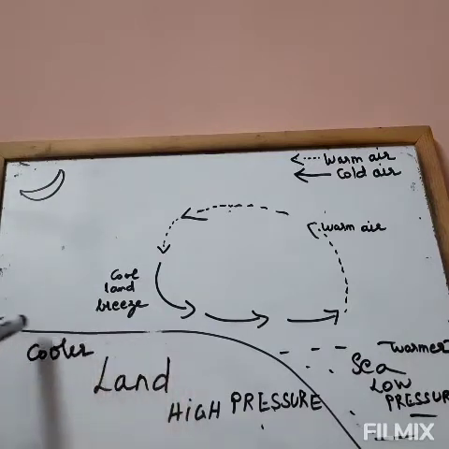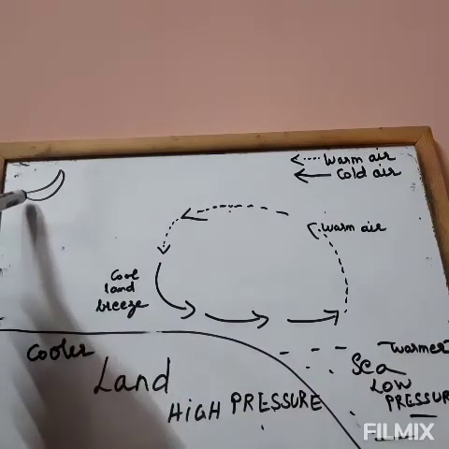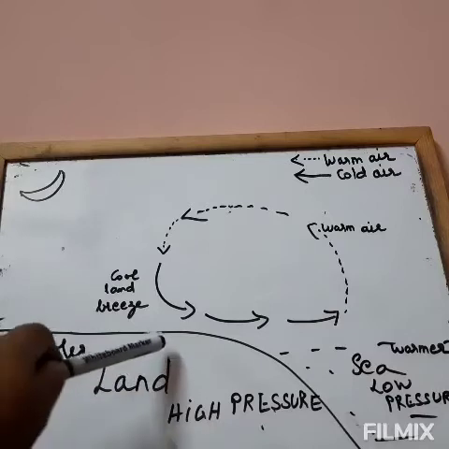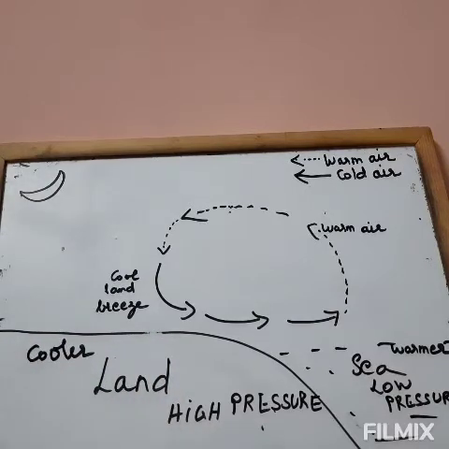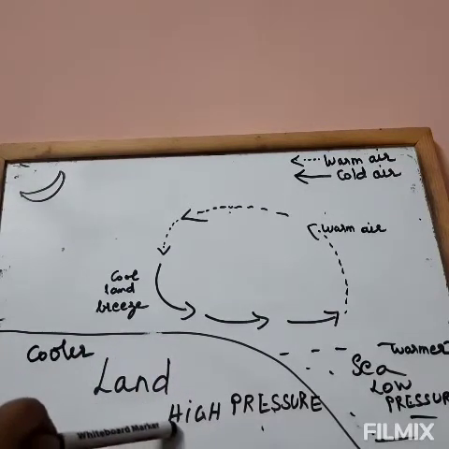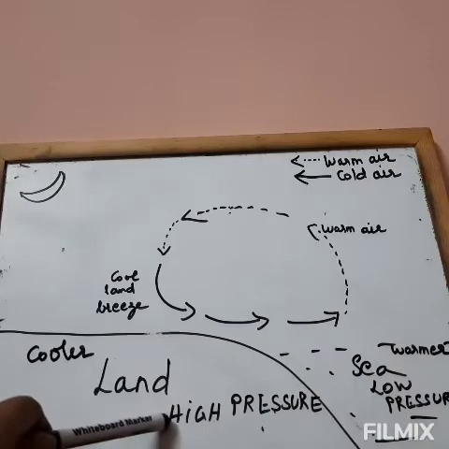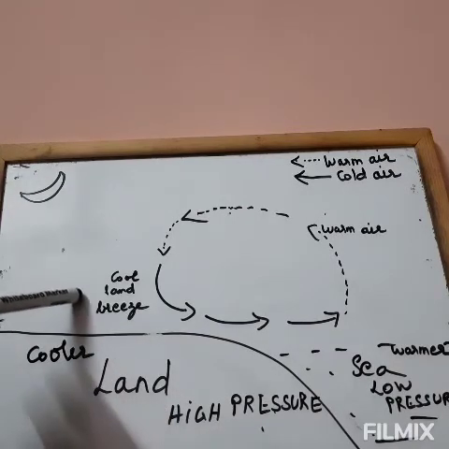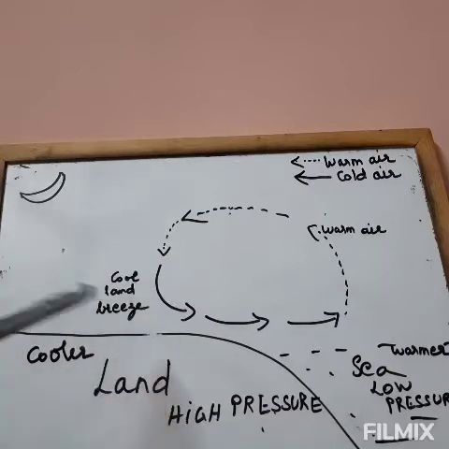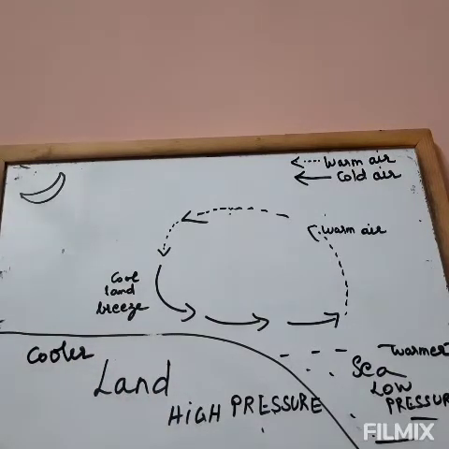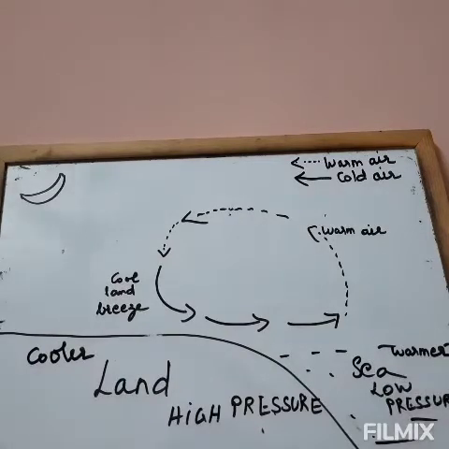So this is the night. So you find land remains cooler and high pressure is formed here. And the air above the land remains cool. Sea remains warmer during night, so you find low pressure is formed.